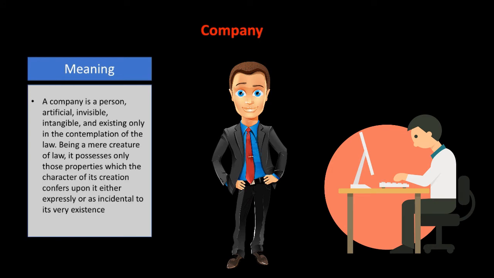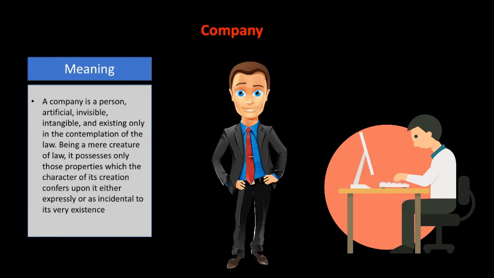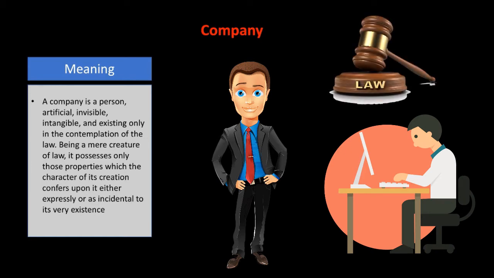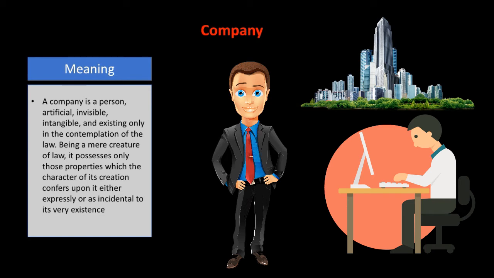Intangible means which cannot be touched. So if it is invisible, then how are you supposed to touch the things? So based on that, it is intangible and existing only in the contemplation of the law. Well, it is formed, means a company is formed only as per the law. So law allows to create certain types of companies, only then these companies are created.